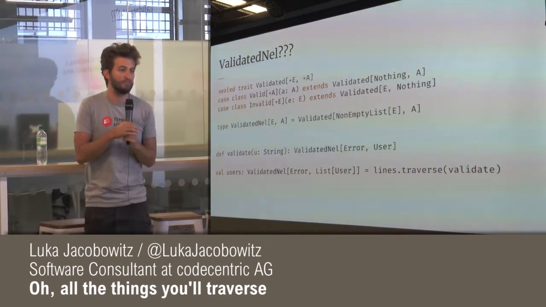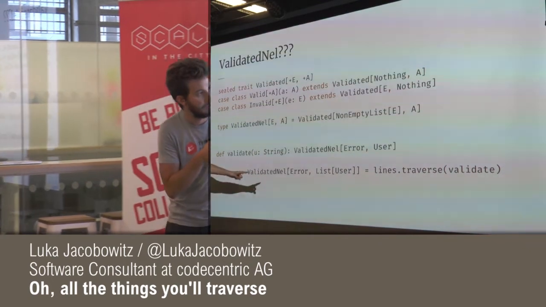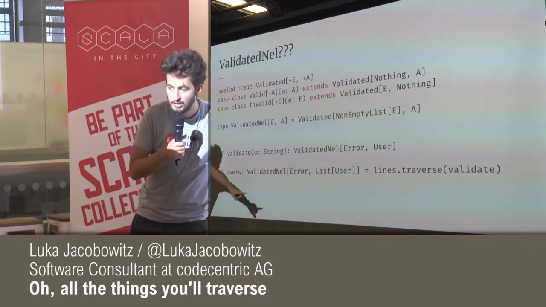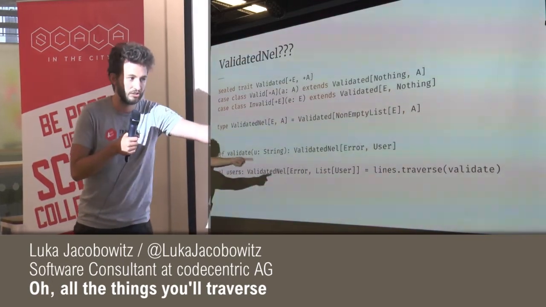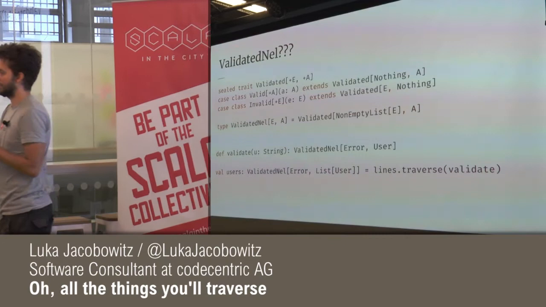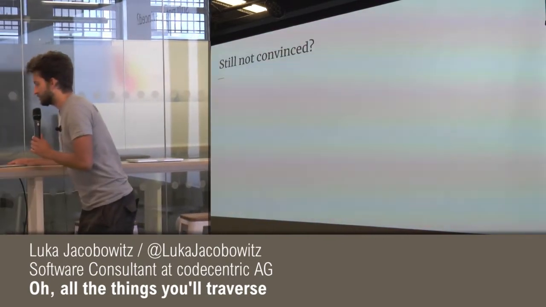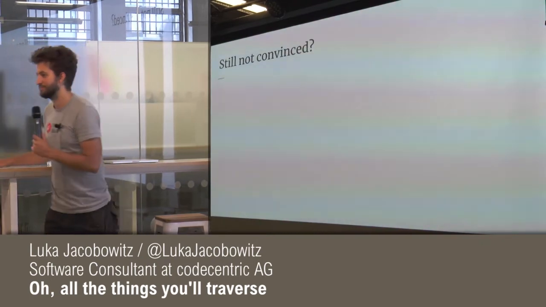Right. So if there are a bunch of errors, it will return all of them, right? So validated NEL is a validated of non-empty list, right? So actually this thing is a validated of non-empty list of error and list of user. So it will accumulate all of these errors inside of the non-empty list.